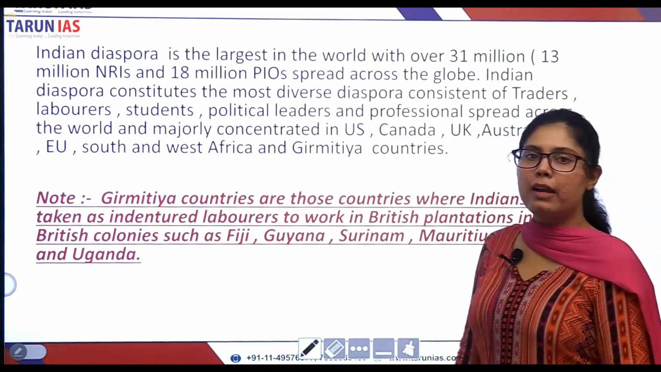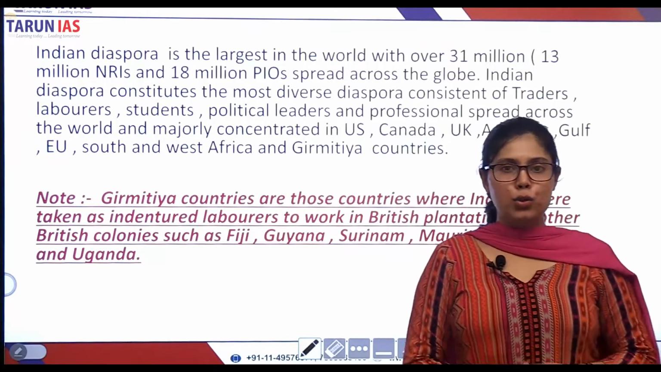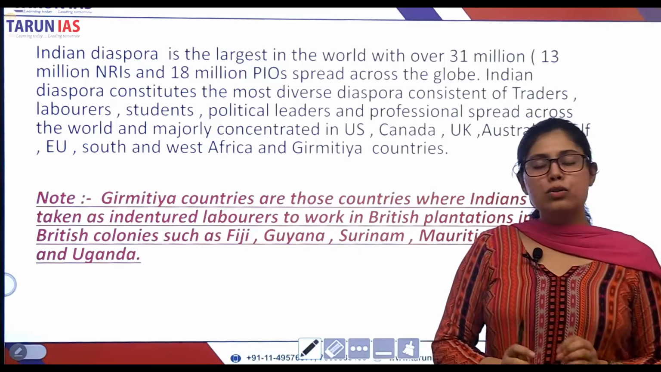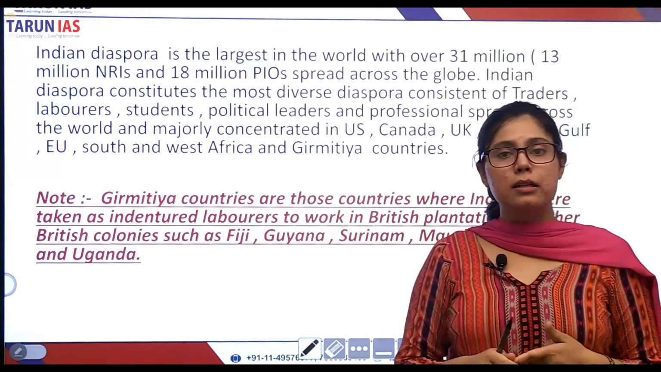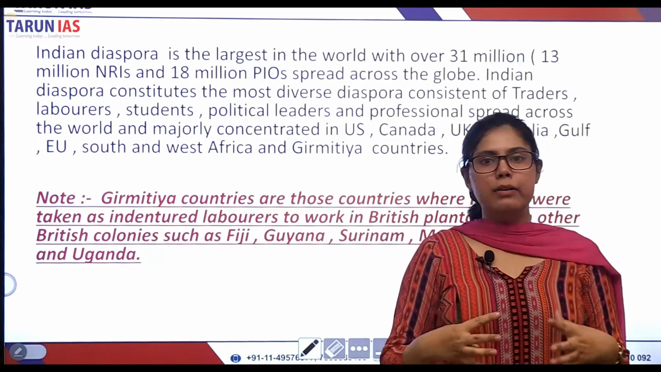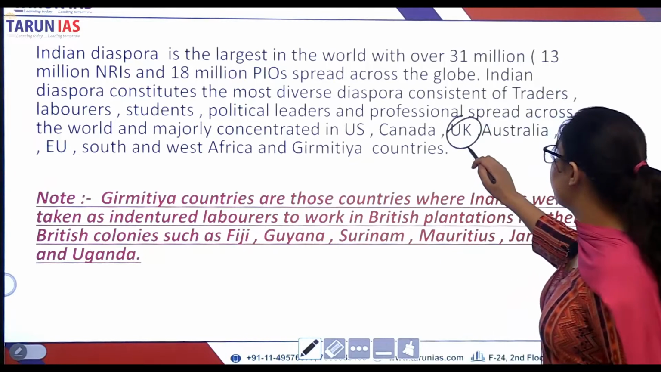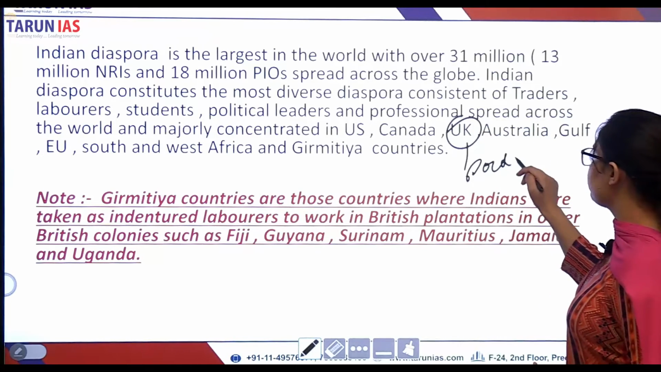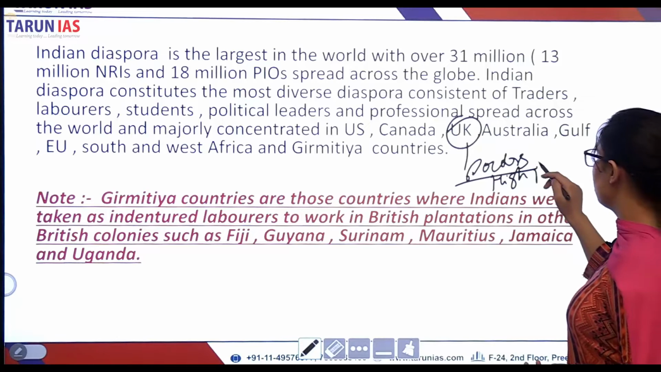And they have been majorly concentrated in countries like US, Canada, UK, and also you should notice that the Indian diaspora is not a uniform diaspora. Whether it is in terms of occupation or skill, it is a highly diverse diaspora. For example, if we consider the example of UK, majorly doctors are there, high skilled professions.